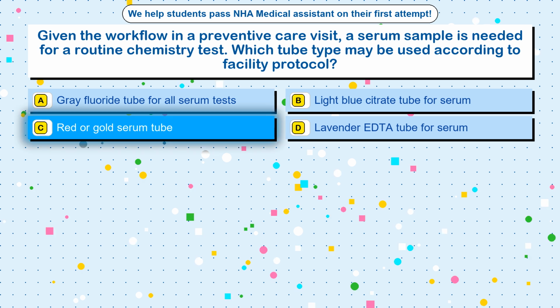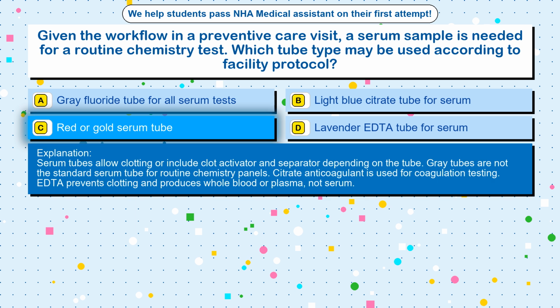The correct answer is option C. Red or gold serum tube. Serum tubes allow clotting or include clot activator and separator depending on the tube. Gray tubes are not the standard serum tube for routine chemistry panels. Citrate anticoagulant is used for coagulation testing. EDTA prevents clotting and produces whole blood or plasma, not serum.